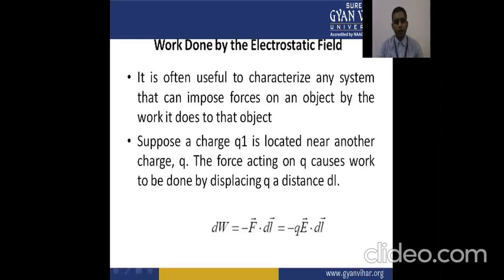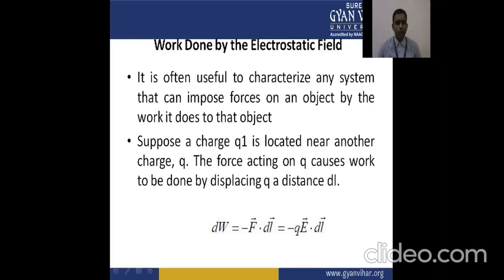Now we have the work done by the electrostatic field or electric field. It is often useful to characterize any systems that can impose forces on an object by the work it does on that object.